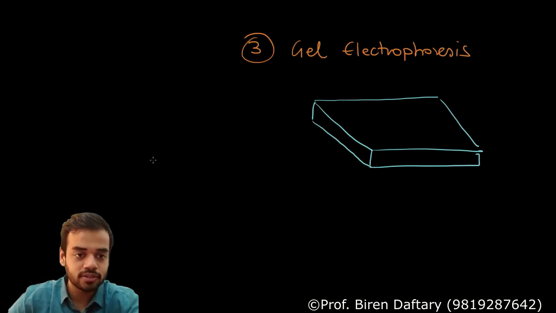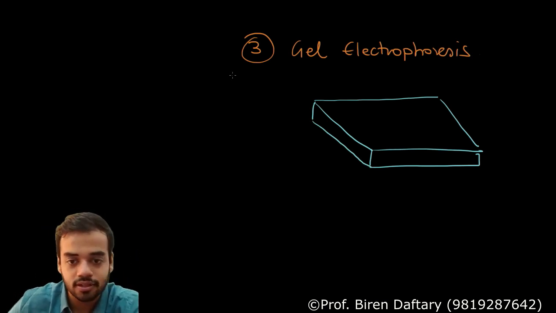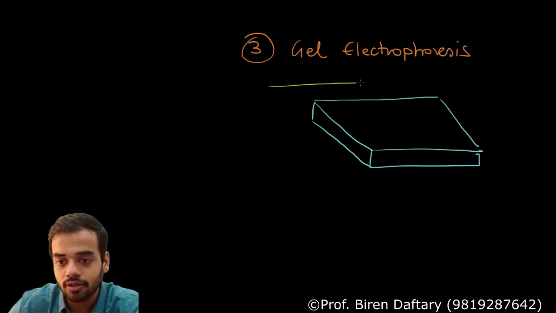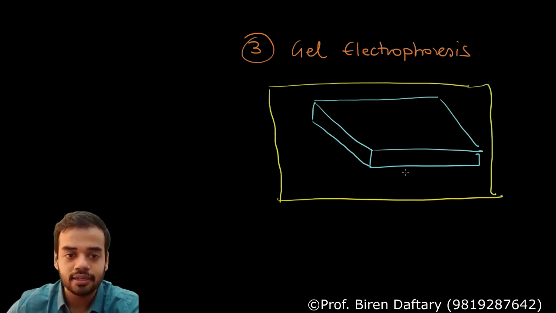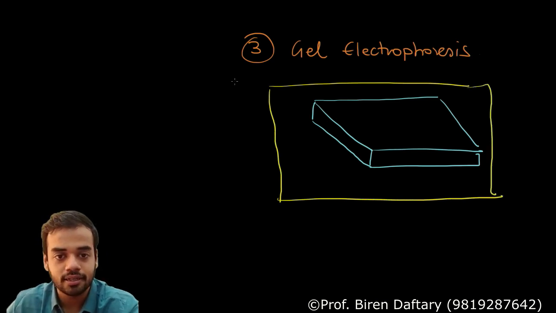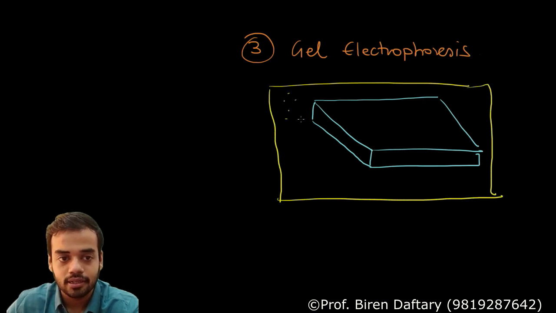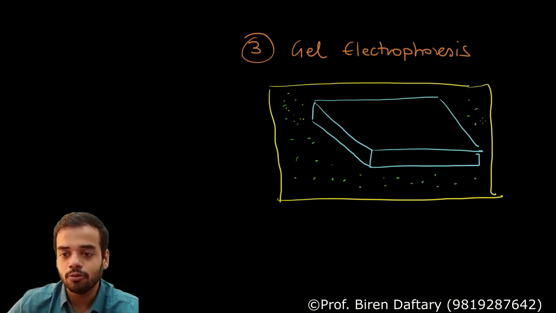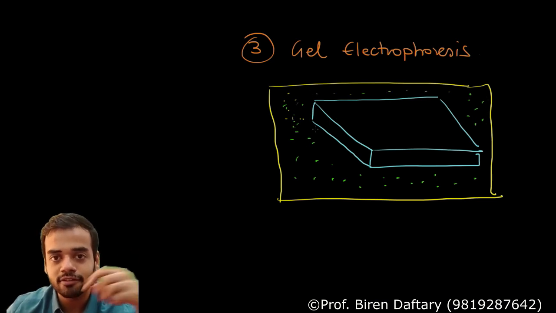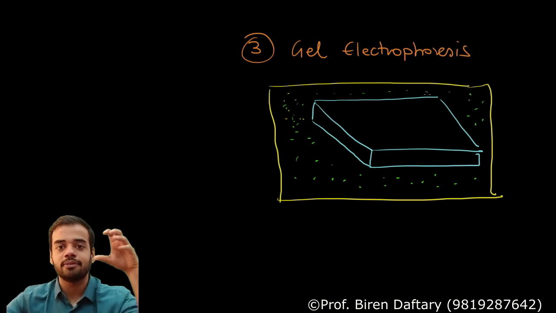Just imagine that this yellow colored thing is your tray, and in that tray, I'll use green color, this is the liquid which I am showing as dots. I hope you can understand that the yellow colored tray has salty liquid to carry electric current, and in that I have kept this gel.